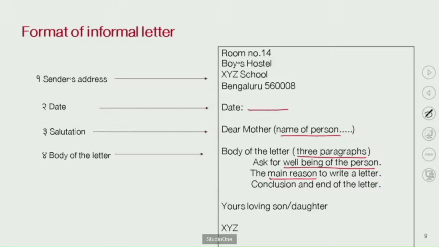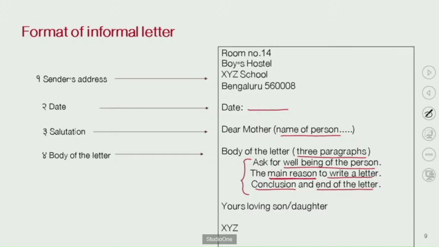So the second paragraph should be written in detail about the main reason to write a letter to your family member or friend. And the third paragraph, very important and necessary, is the conclusion and end of the letter. So remember these three paragraphs. Develop them very carefully and write them in this step, the body of the letter.